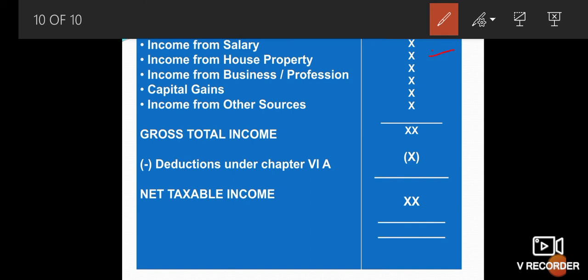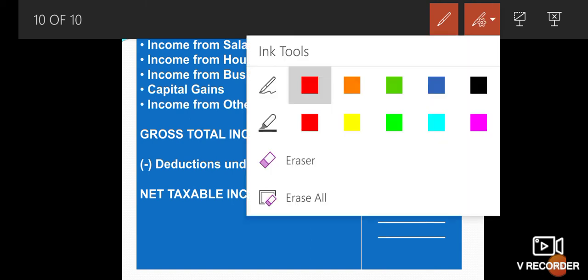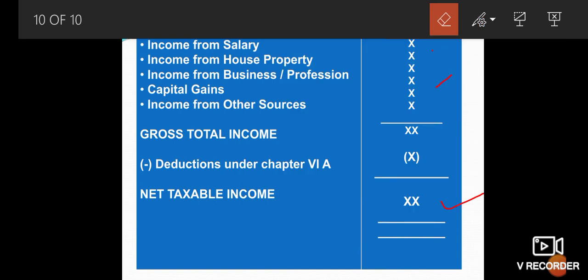Income from business or profession, when we get income from business or profession, we have to write the total amount here. Capital gains, income from other sources. We have to total these, and we get the gross total income. From the gross total income, we have to deduct the deductions under Chapter VI-A, then we get the net taxable income. So this is the computation of total income.